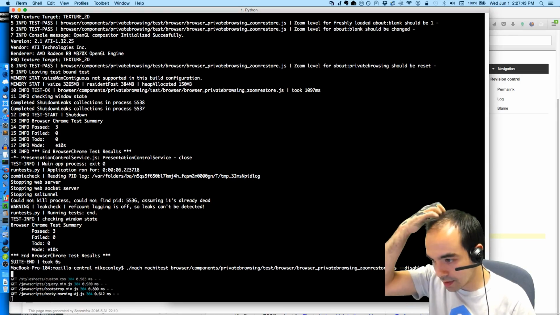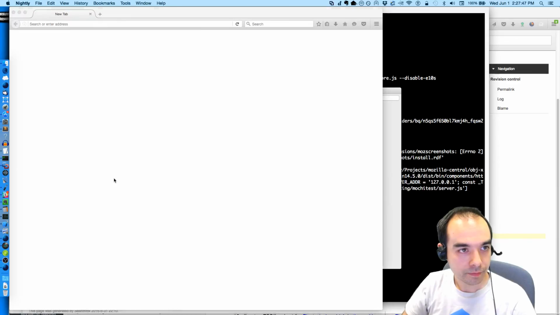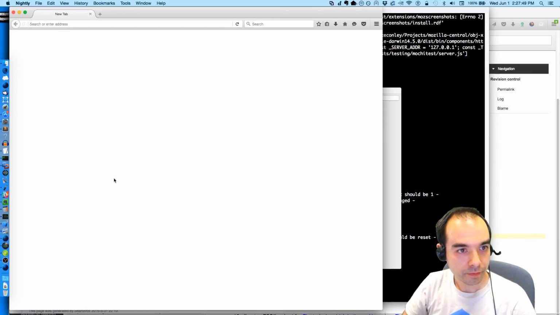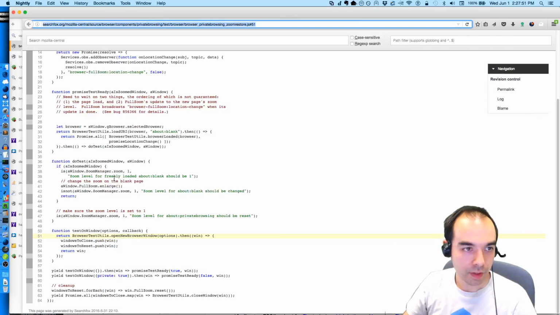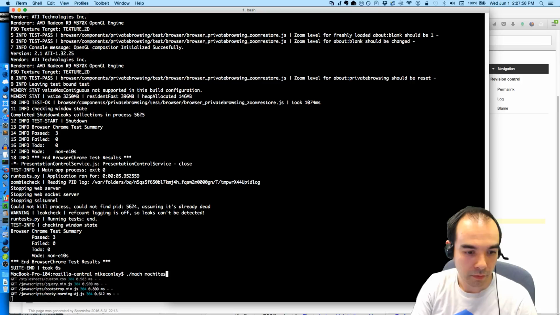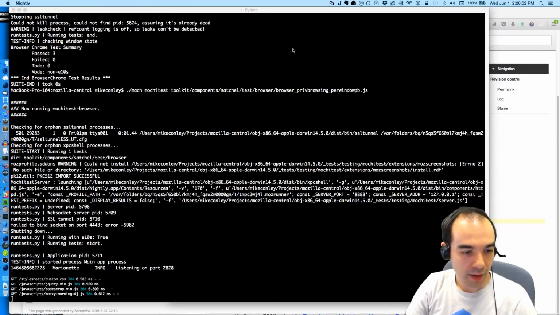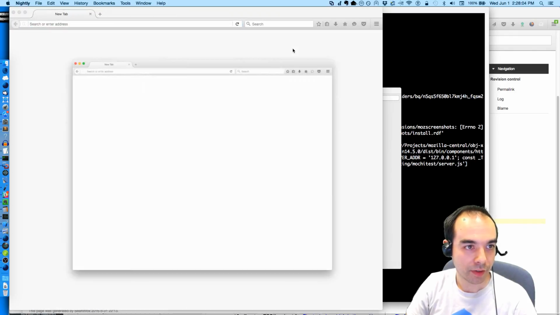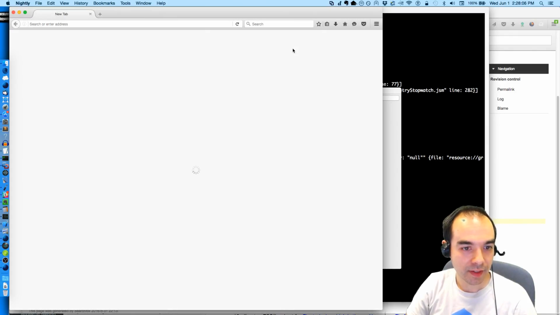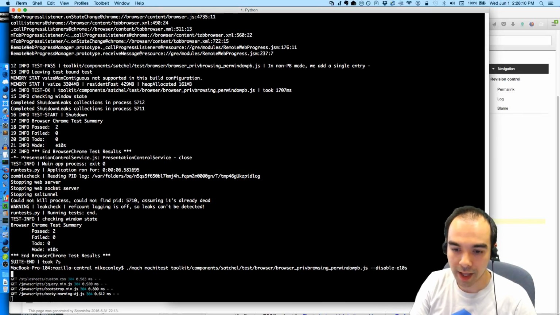Disable E10S. Looks good. Last one, picked at random. Just to kind of smoke out anything I might be missing, or try to. It's not saying that this is all perfect. It's possible that I missed something, and hopefully if I have, I'll catch it in automation.